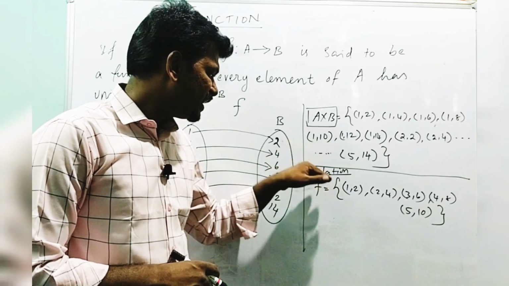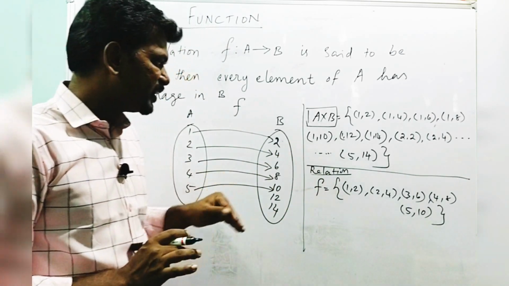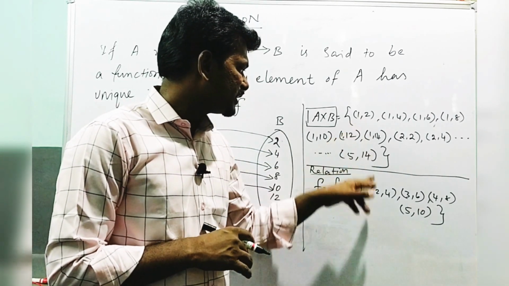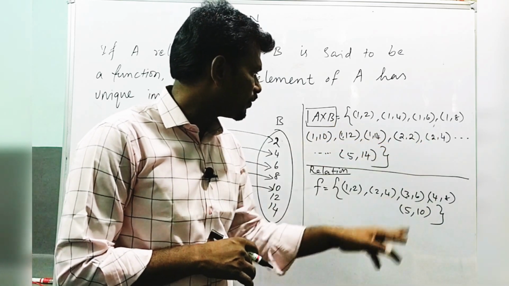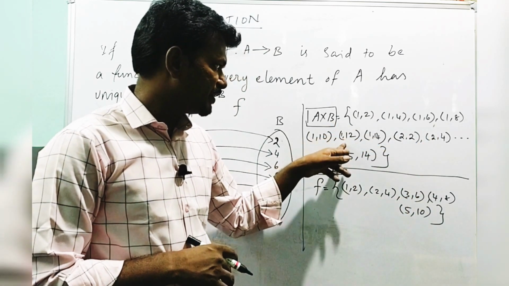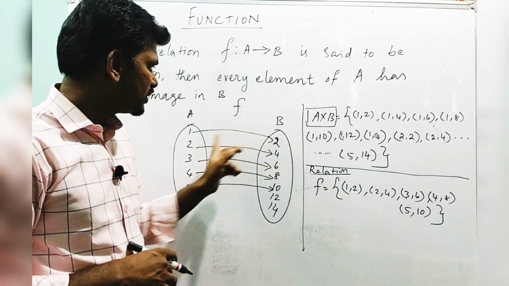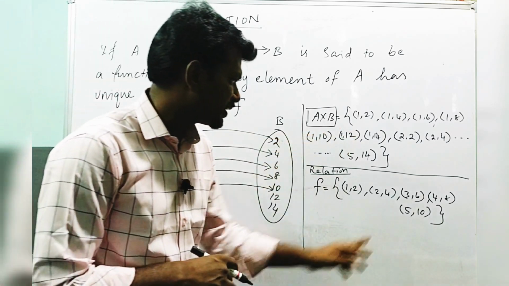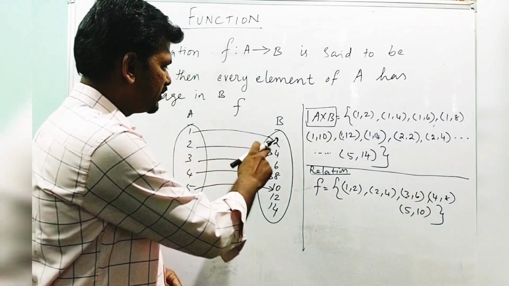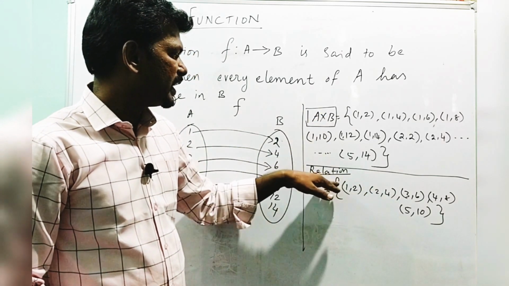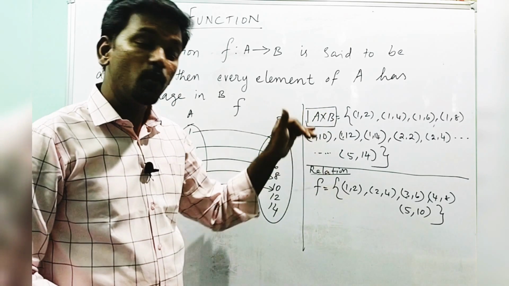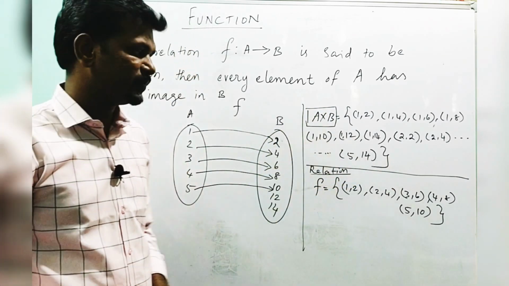Now look, if asked whether this is a relation, it is a relation because (1,2) is here, (2,4) will definitely be here, (3,6) will also be in this, because (3,2), (3,4), (3,6) will be here, (4,8) will be there. So all these elements of the relation will be there in the A cross B. So hence it is a relation.